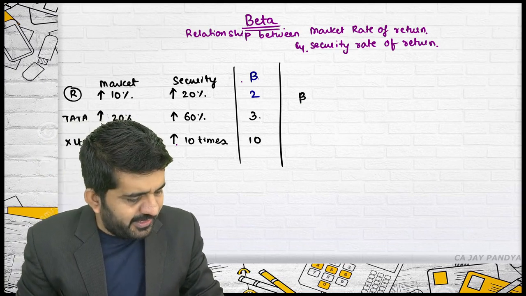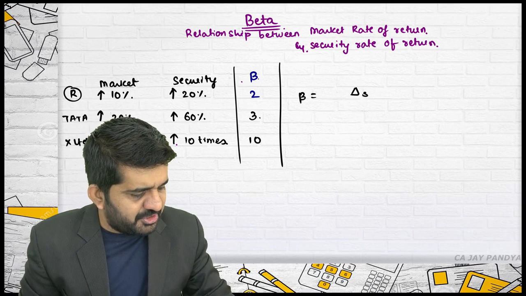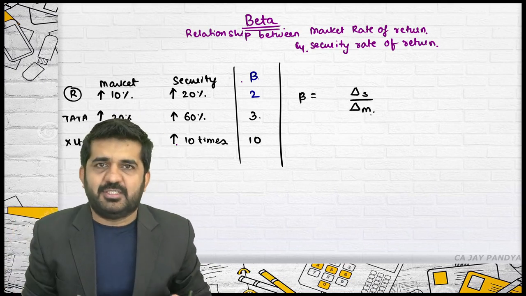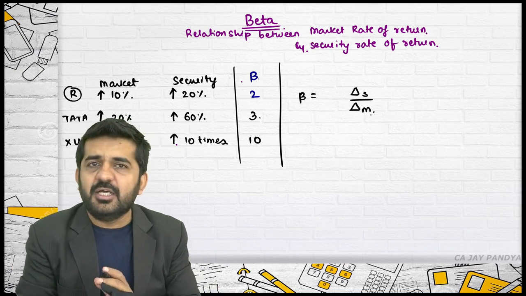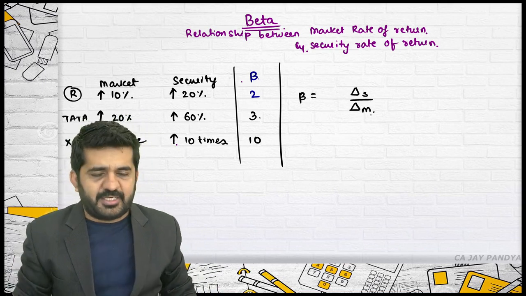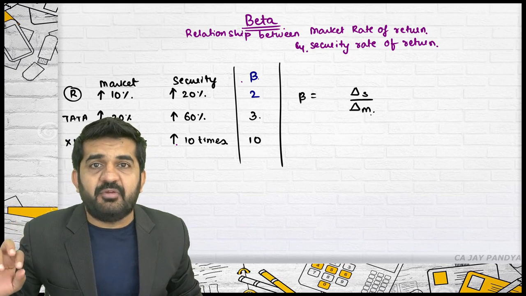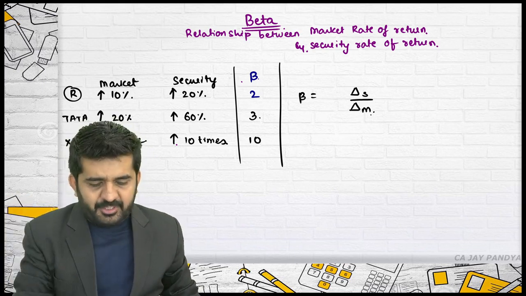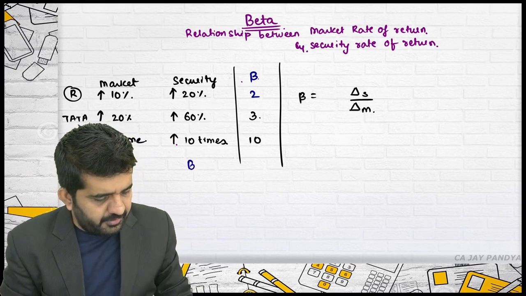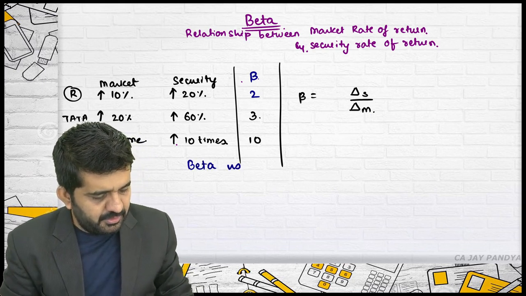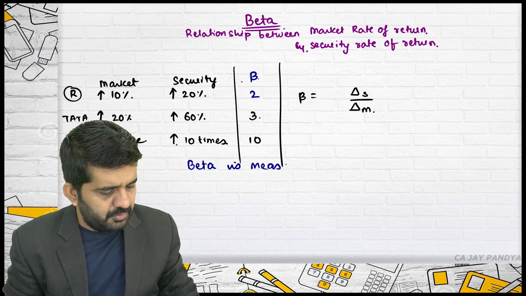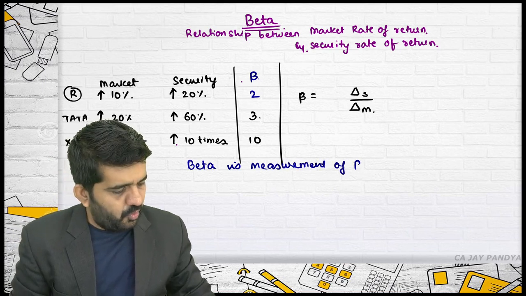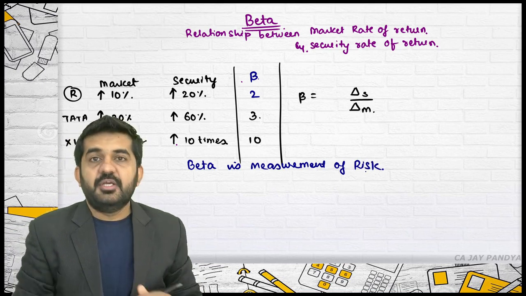So, sir, beta is nothing but a change in security divided by change in market. Initially, yes. For conceptual clarity, this is a good answer to understand. It shows a relationship between individual security and market. But try to concentrate. Beta is a measurement of risk.